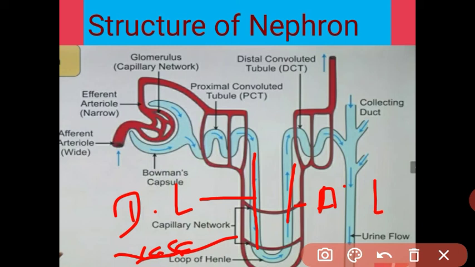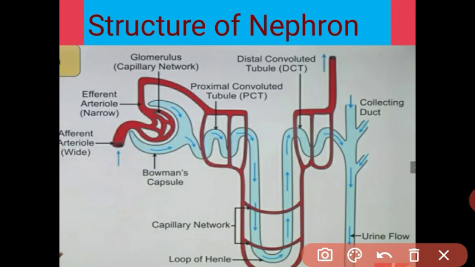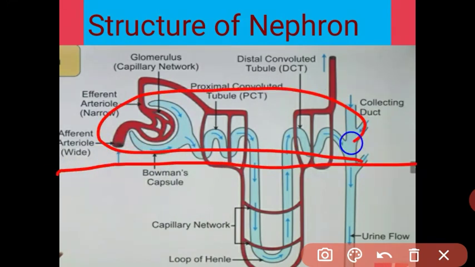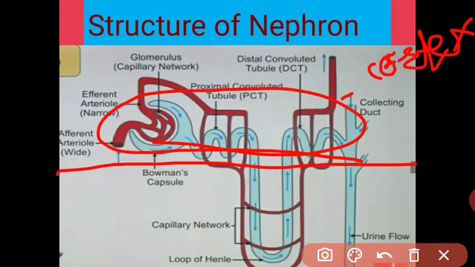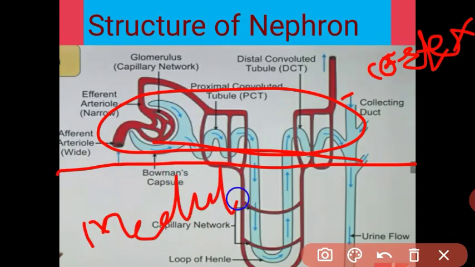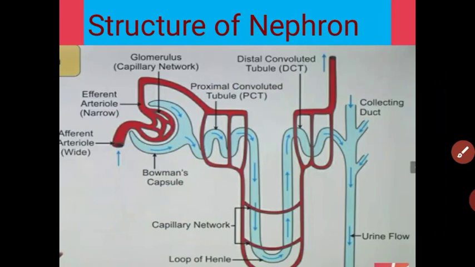Got it, student? Now I will explain which part of the nephron is present where. See, the upper part of the nephron lies in the cortex region, and this tubular part lies in the medulla region of the kidney. Got it, student? In the medulla, there are strip-like pyramids. Understood? What is the structure of the nephron, and what is the internal structure of the kidney.